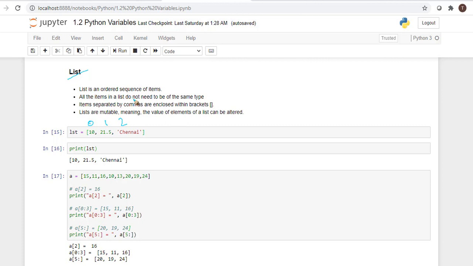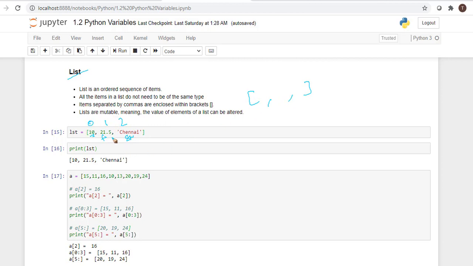All the items in the list do not need to be the same type. They may be different types. Here you can see integer, float and string. Okay, different types we can put in the list. Items are enclosed within square brackets and separated by commas.